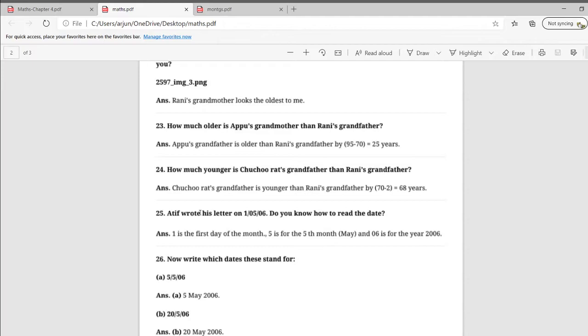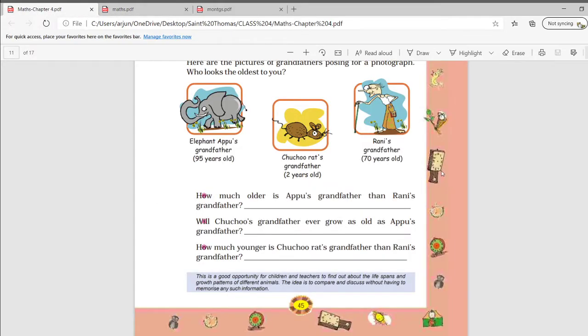The next question is, how much younger is Chuchu's grandfather than Rani's grandfather? So here also you have to give the difference of age. Chuchu's grandfather is younger than Rani's grandfather by 70 minus 2, which is 68. You can see here the age of Rani's grandfather is 70 years old and Chuchu's grandfather is 2 years old. So we have to answer what is the difference of age, and the difference of age is 68.